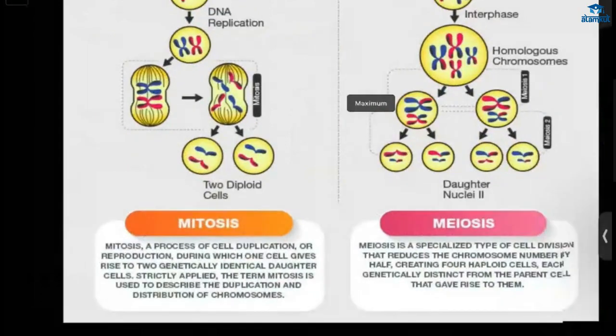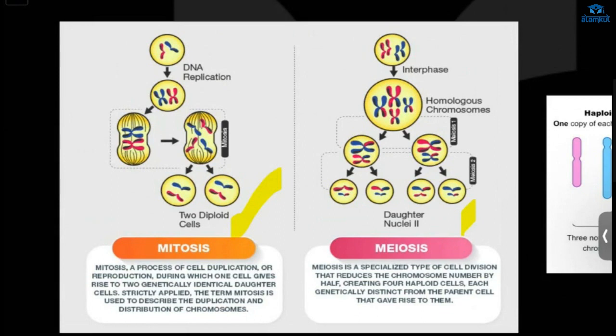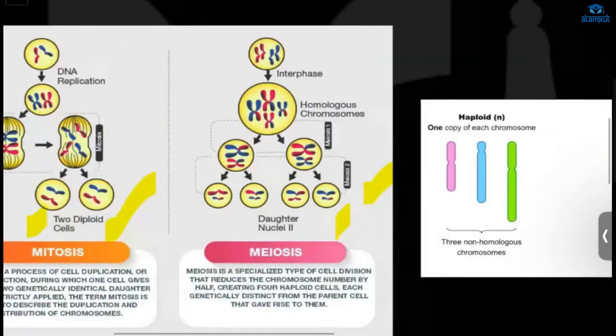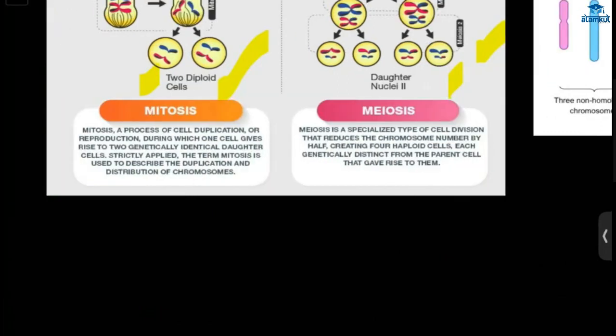So for now, this is mitosis and this is meiosis. In mitosis, we get two diploid cells, and in meiosis, we get four haploid cells, and each will be distinct. In the two diploid cells, they will be similar.